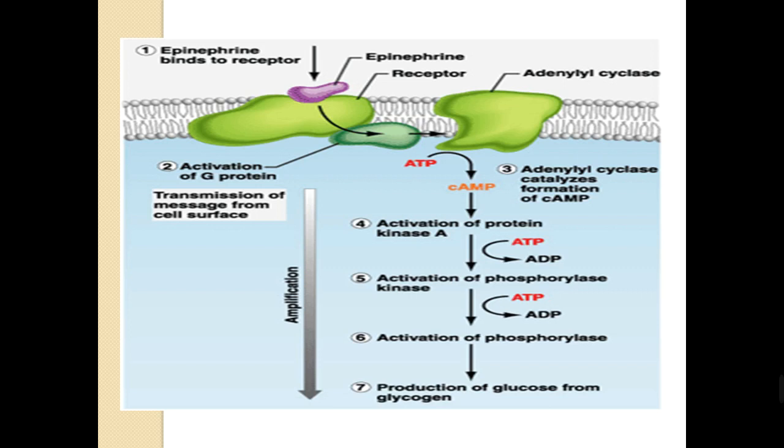The whole function is terminated with the production of glucose. It began with combination of epinephrine and binding of epinephrine to its receptor, leading to multiple changes that result finally in the production of glucose from glycogen.